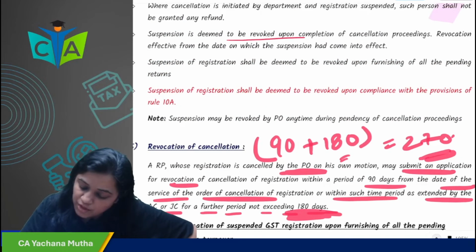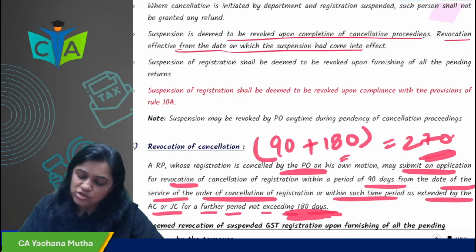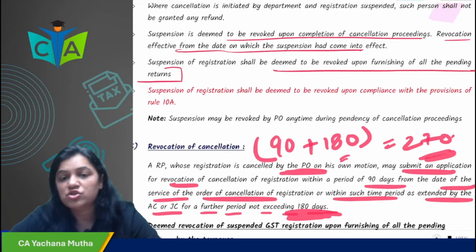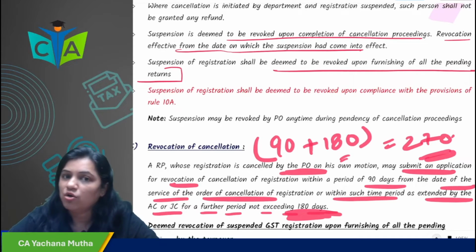Suspension is deemed to be revoked upon completion of cancellation proceedings. Revocation is effective from the date suspension has come into effect. Suspension shall be deemed to be revoked upon furnishing of all pending returns. Why was your registration suspended? Because you have not furnished the returns. So in this case, your suspension will be revoked upon furnishing of all the pending returns.